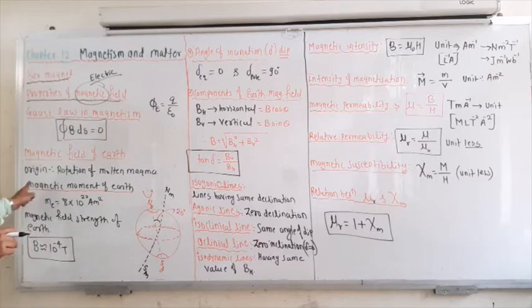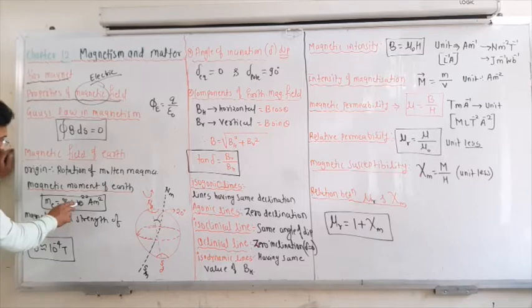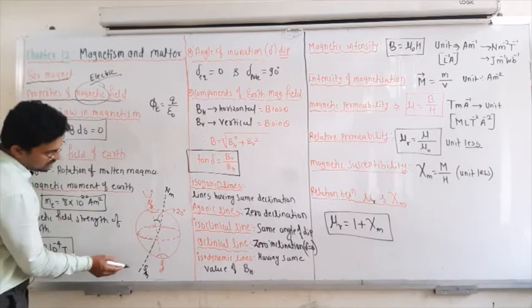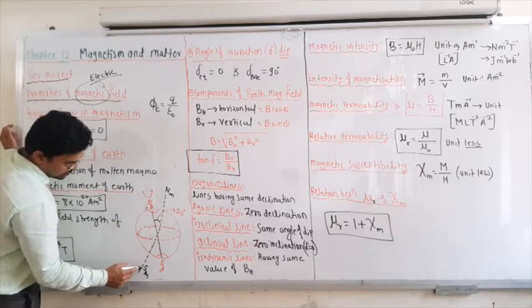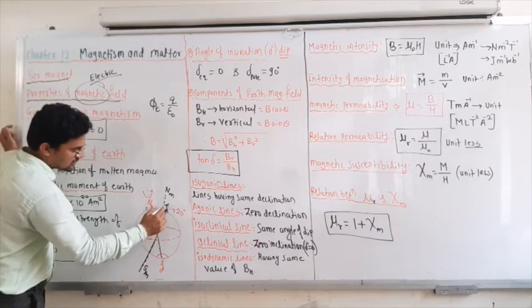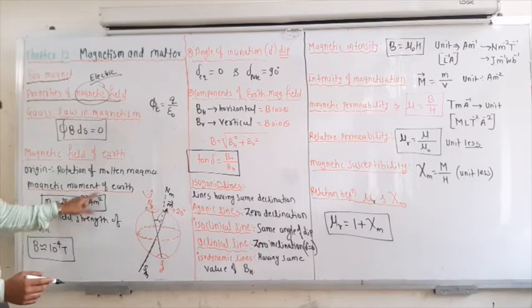Okay, and then origin is written here. So the magnetic moment of the earth is given by this equation. It is 8 into 10 to the power of 22 ampere meter square. That magnetic moment is the vector pointing from the south pole to the north pole. This is the M, and it has a strength of this much, ampere meter square.